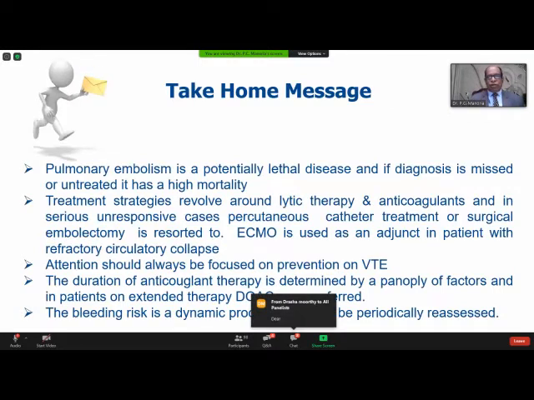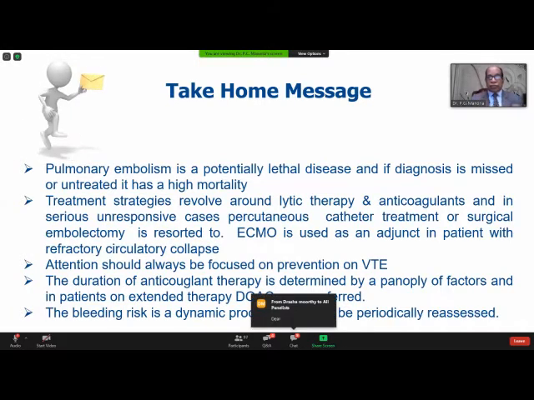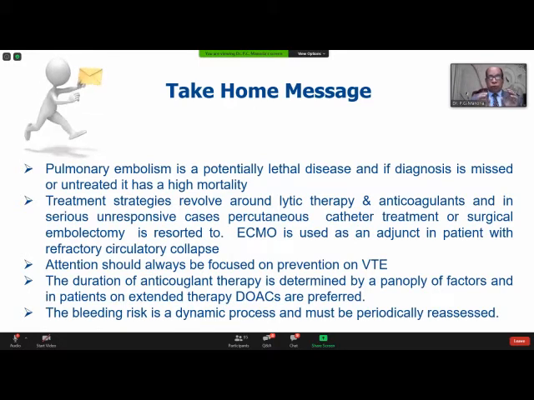So in summary, pulmonary embolism is a potentially lethal disease, and if the diagnosis is missed or untreated, it has a very high mortality. Treatment strategies basically revolve around lytic therapy and anticoagulants, and in serious unresponsive cases, percutaneous catheter treatment or surgical embolectomy has to be resorted to. ECMO may also be used. Attention should always be focused on prevention of VTE. The duration of anticoagulant therapy can be determined by a panoply of factors, and in patients on extended therapy, DOACs are preferred. The bleeding risk is a dynamic process, and we must continue to assess repeatedly.